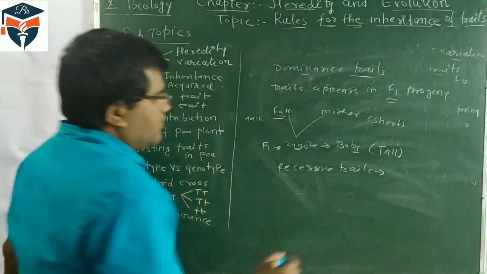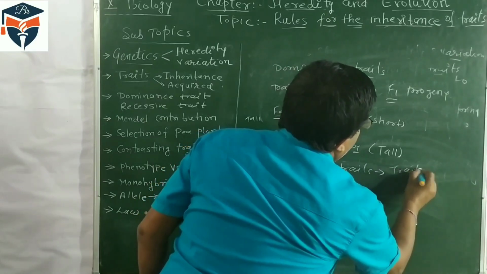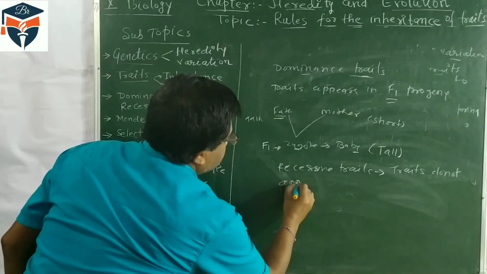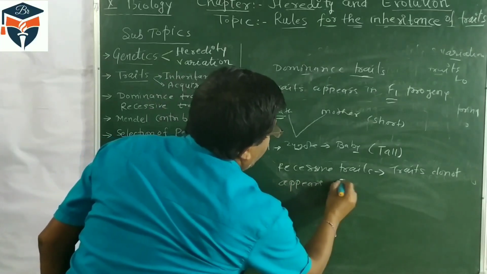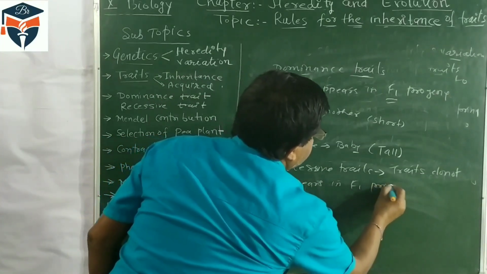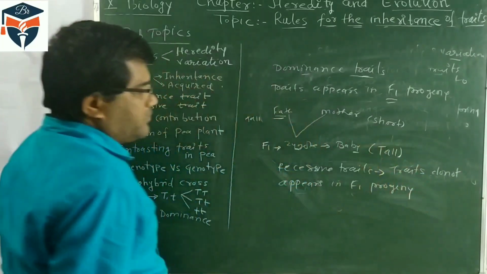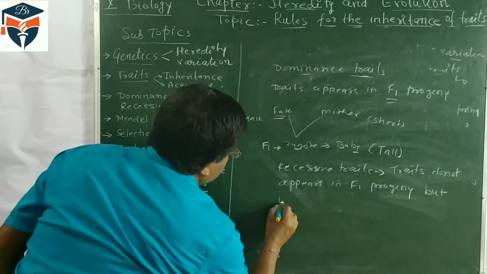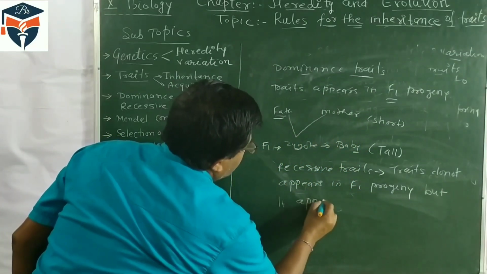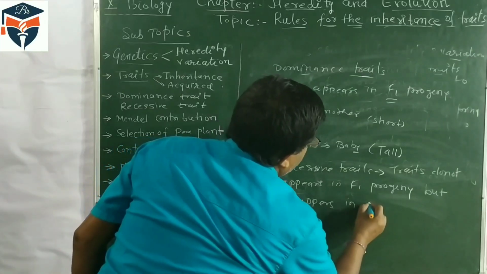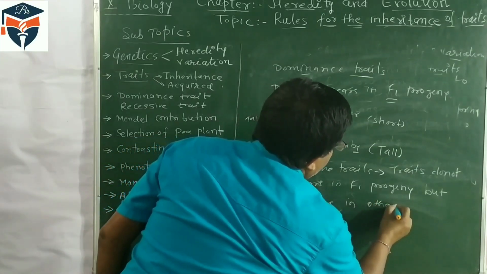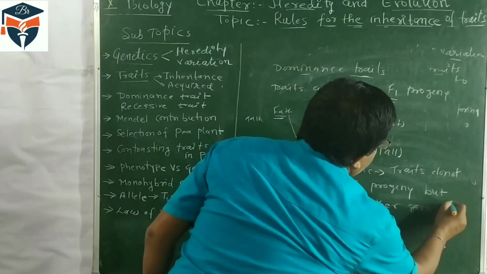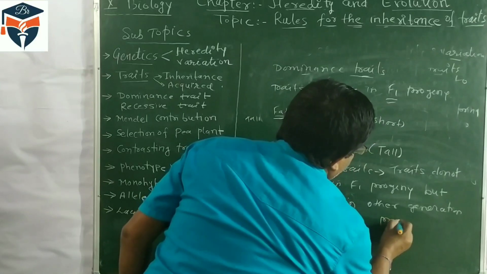These traits do not appear in F1 progeny, but they appear in other generation progeny.